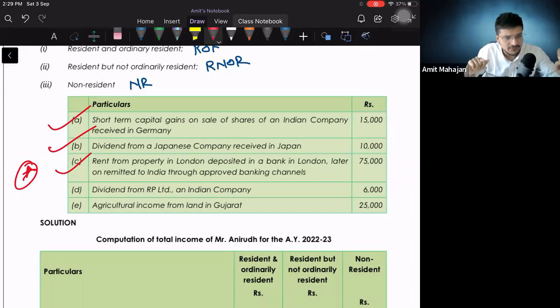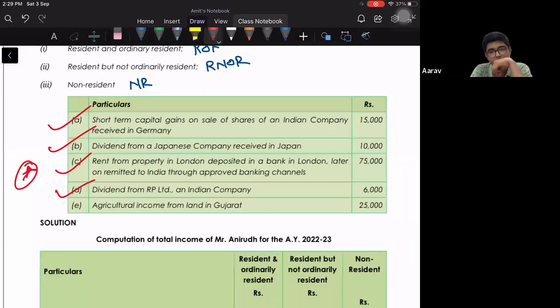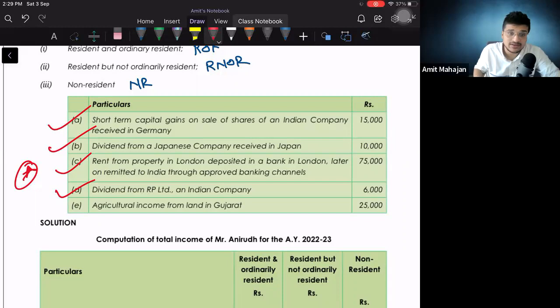Okay, point 4, dividend from RP Limited, an Indian company. Of course, very easy. Indian company से dividend है, which means Indian income. It will be taxable for all. Agricultural income from land in Gujarat. Exempt. Exempt. Why? Because it is an agricultural land. अगर यही Canada होता तो agricultural income from land in Canada, then it will be taxable, because agricultural income outside India received from a land which is situated outside India, it will be taxable. सिर्फ Indian agricultural income पे टैक्स नहीं लगता है. परफेक्ट है, ये तेरा पॉइंट नंबर 5 हो गया.